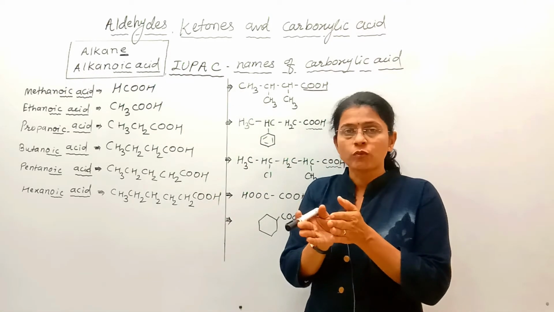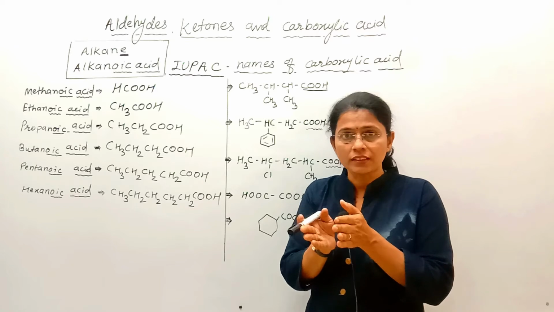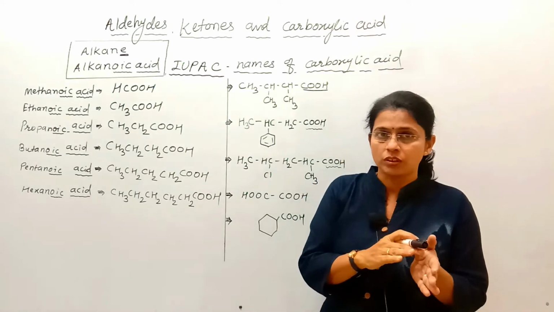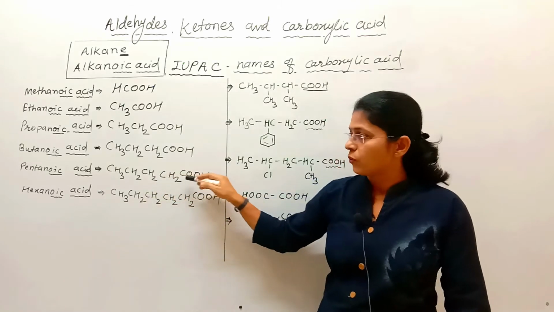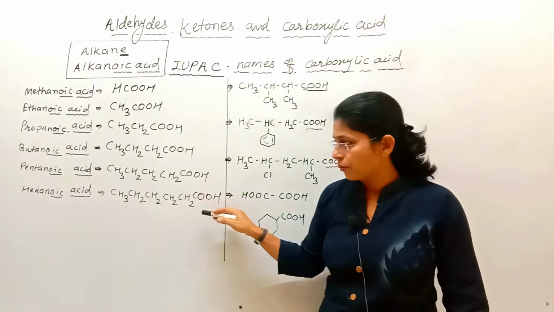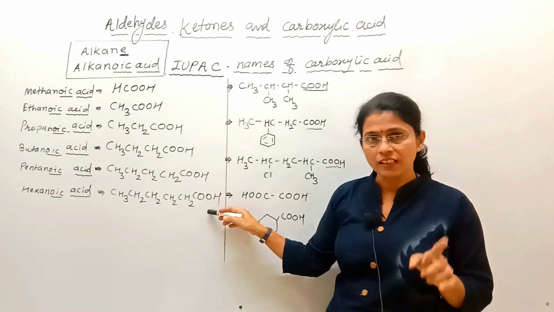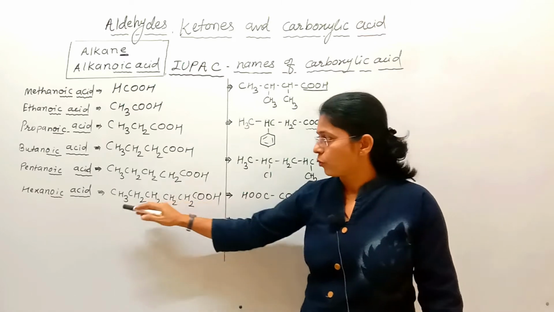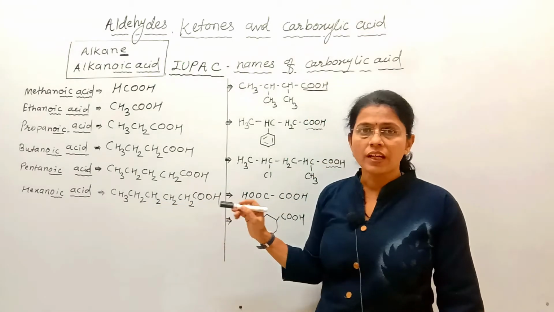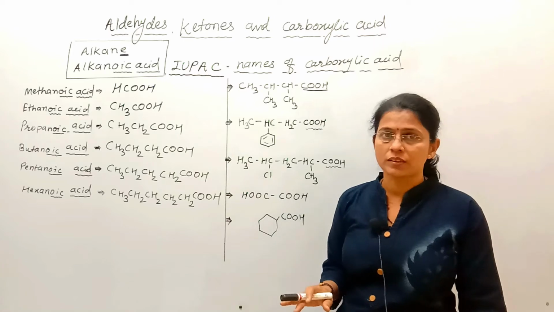Suffix means the word which is written next to the word. So pentanoic acid, 6 carbon, hence hexane. From hexane spelling, E is replaced by OIC acid, and that's why it is hexanoic acid.